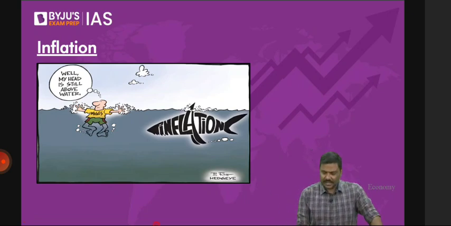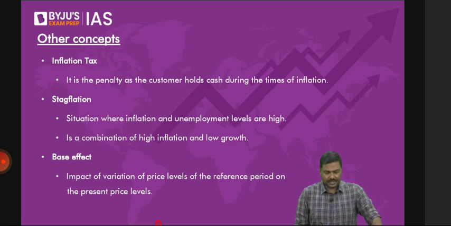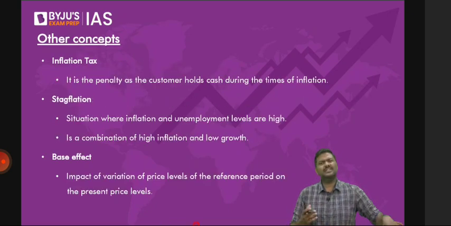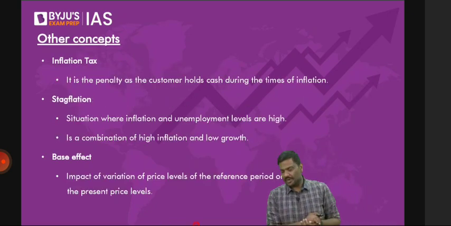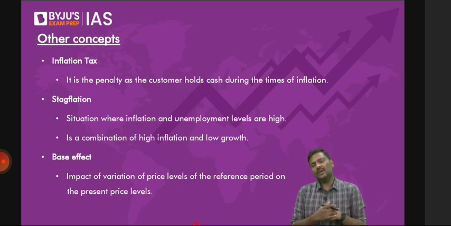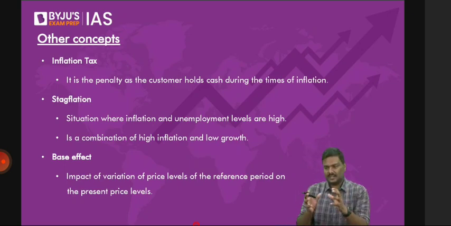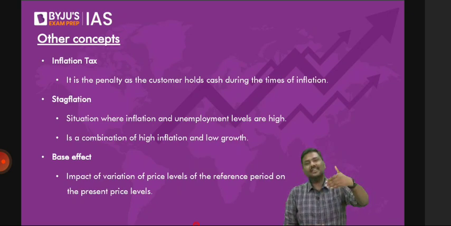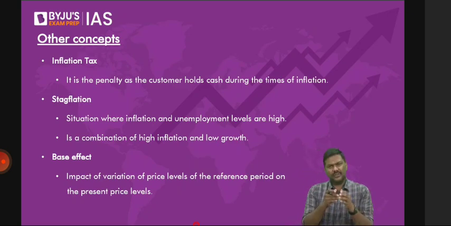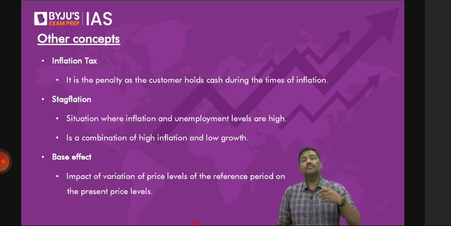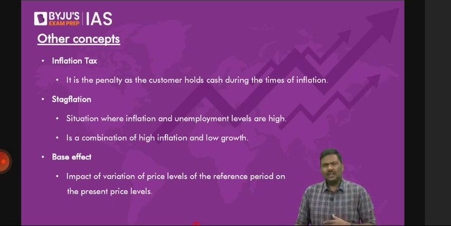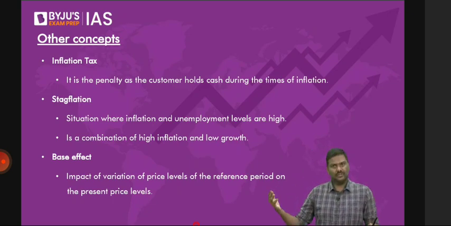What we were discussing yesterday, we started with the concept of inflation. Inflation is simply a persistent rise in the price level of commodities. Whenever you talk about inflation, we are looking at a certain list of commodities and their price levels. The price levels are increasing, and that is called inflation. There are different ways to measure inflation, for example, moderate rate of inflation, hyperinflation, etc. Now, in the case of India, we generally see a moderate rate of inflation.